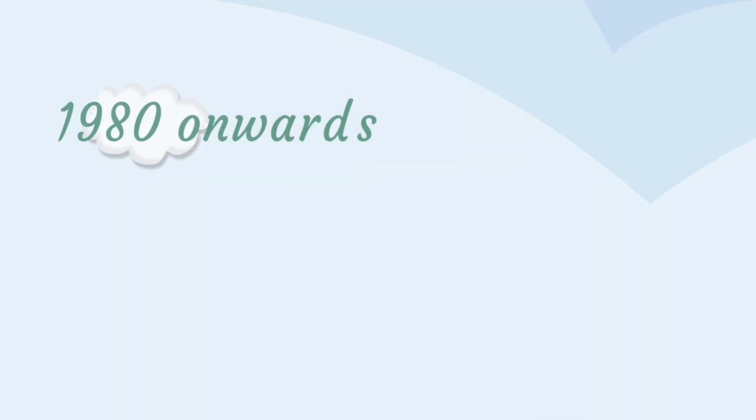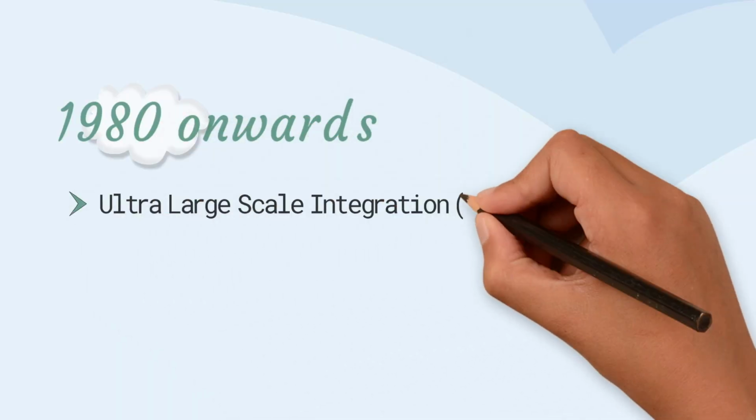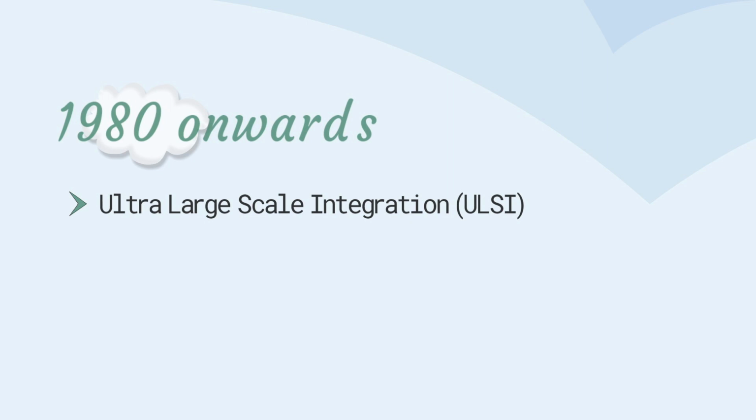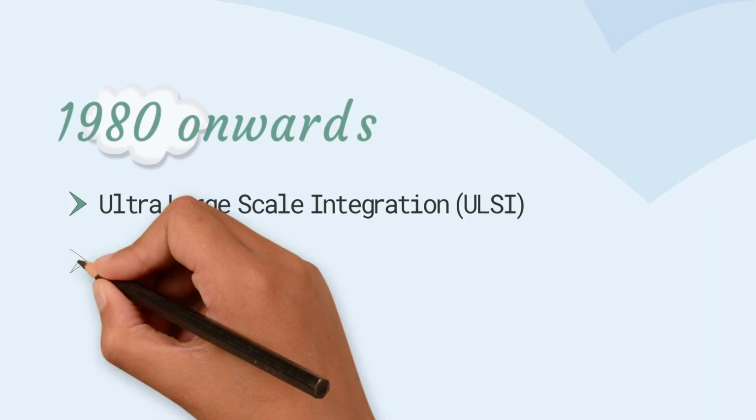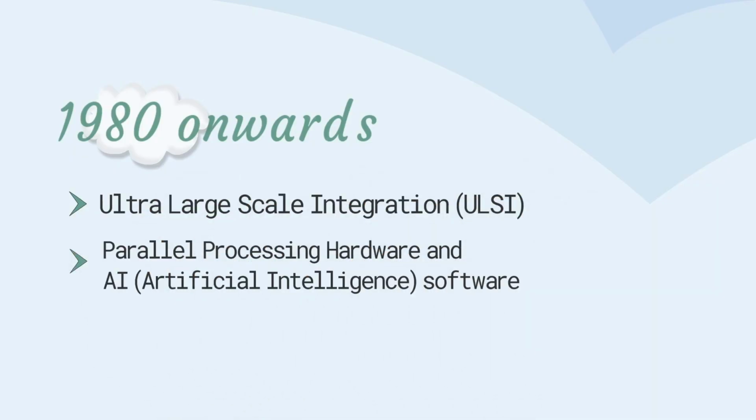The fifth generation is what we have today. It started in the 1980s, when we saw a shift from VLSI technology to ULSI technology, that is, ultra large scale integrated technology. As a result, we now have microprocessor chips having 10 million electronic components. This generation is based on parallel processing hardware and artificial intelligence software, which makes computers think like human beings.